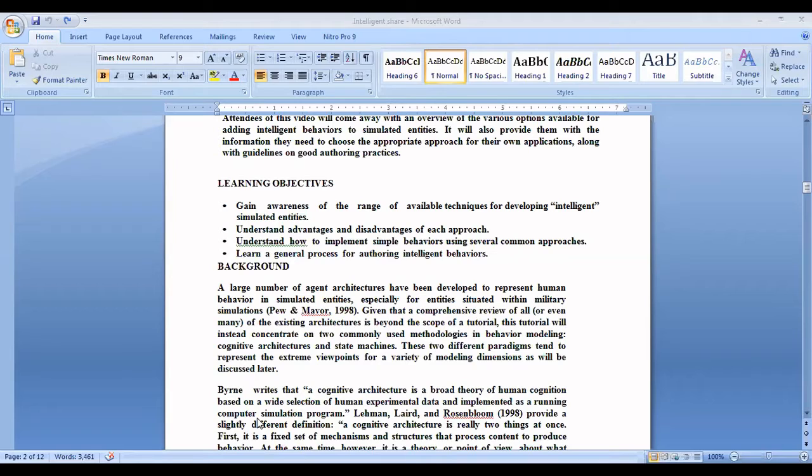The theory behind a cognitive architecture describes the various processes involved in cognition, how these processes are related to and communicate with one another, and the types of information that these processes work with.